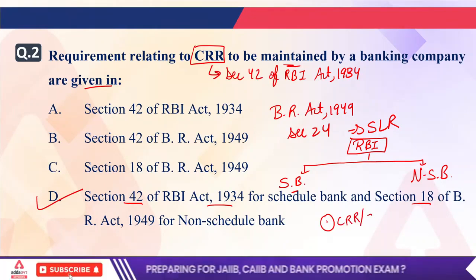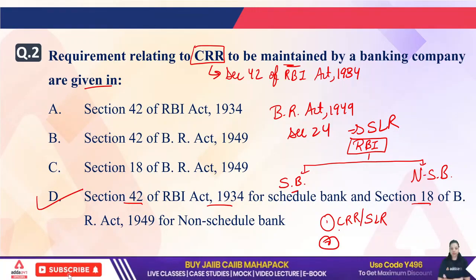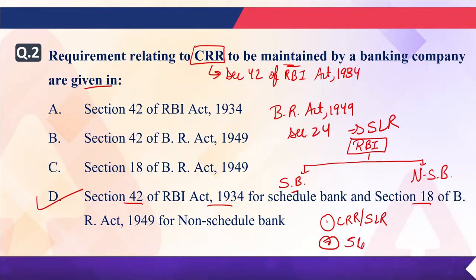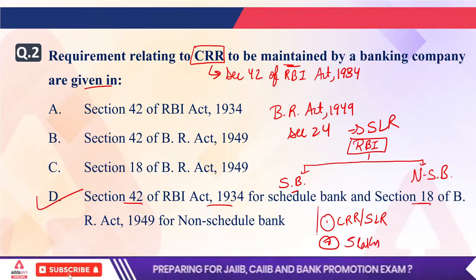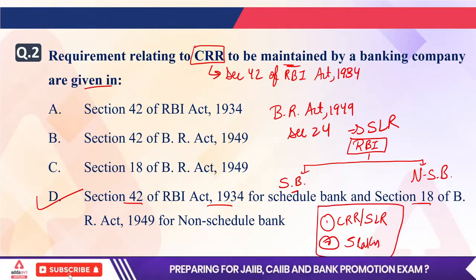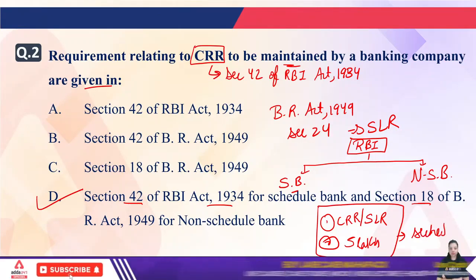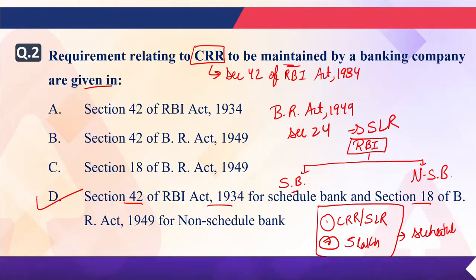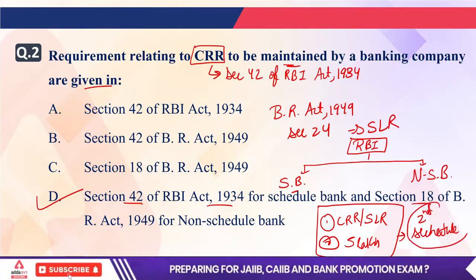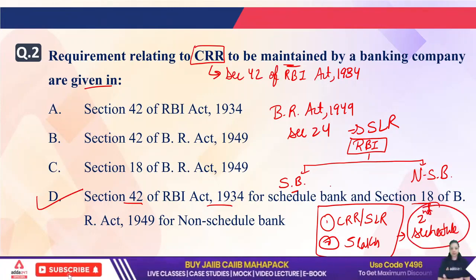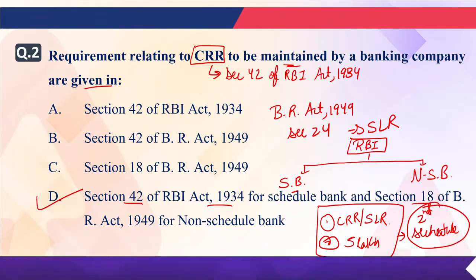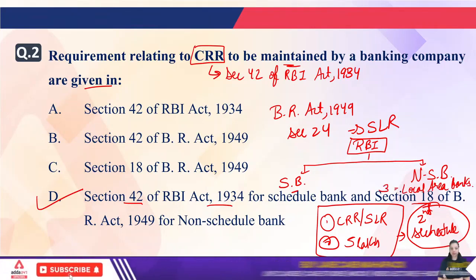This is the mandatory condition if you want to come under the second schedule of the RBI Act. And the second condition is that your paid up capital should be more than 5 lakh. If any bank fulfills these two conditions, then that bank will be under the second schedule of the RBI Act 1934, and that bank will become a scheduled bank. But a bank which does not fulfill these two criteria is a non-scheduled bank.